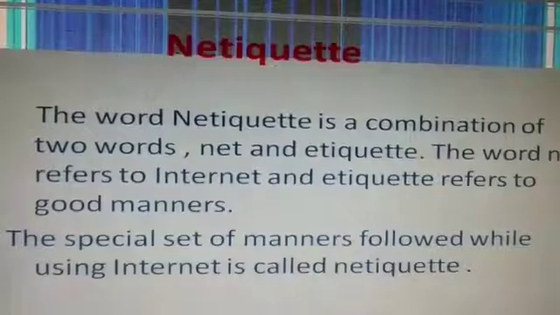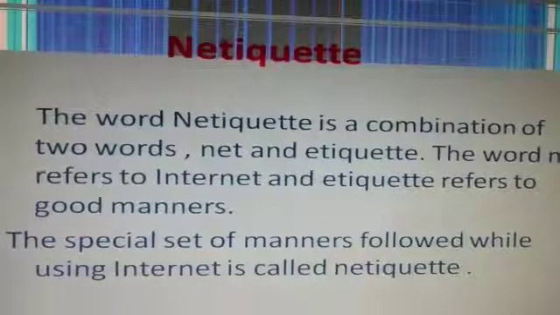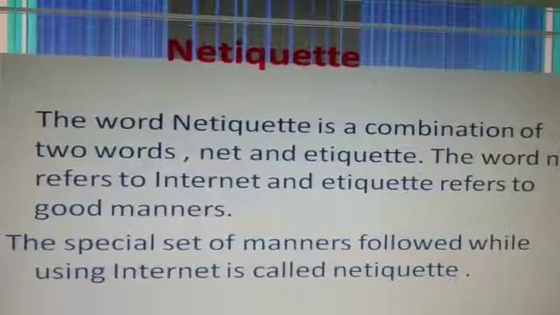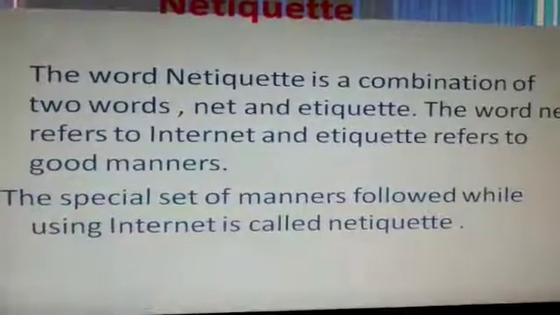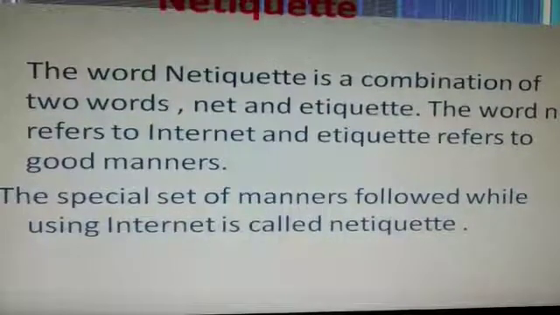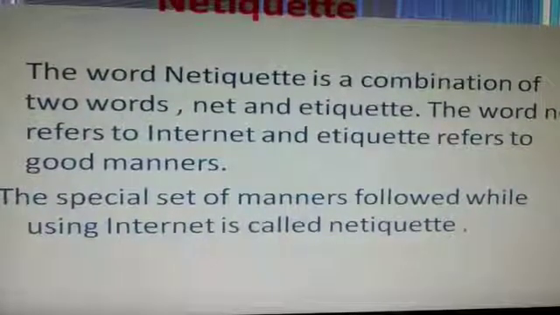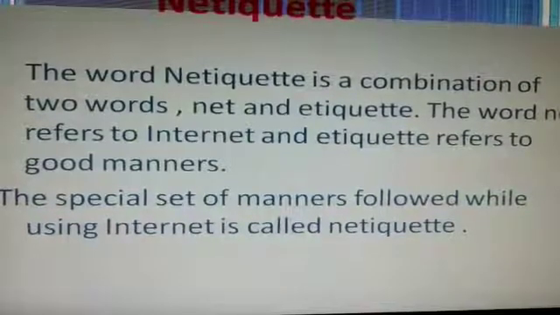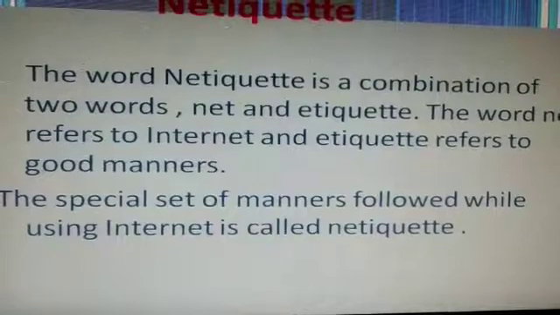And students, there are some best practices to behave as a responsible net user. First, identify yourself. Begin messages with a salutation and end them with your name.